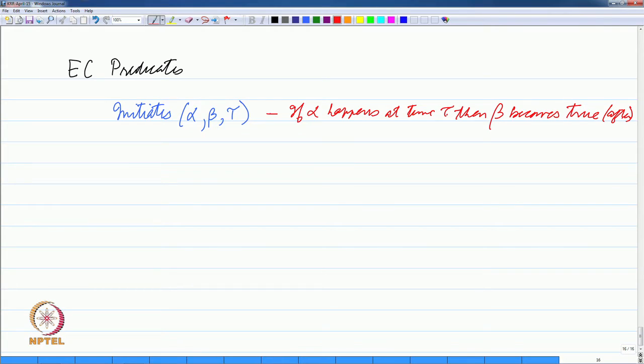That is a small point which I am just mentioning in passing. Then we have terminates alpha, beta, tau, which is just the opposite of initiates. Instead of true, it becomes false. So, if you put a book down, then you are no longer holding it, for example.